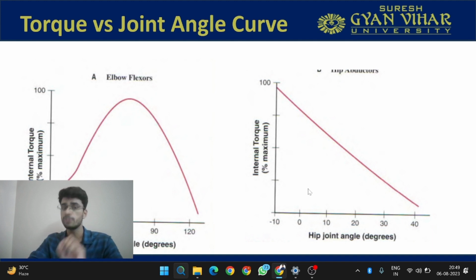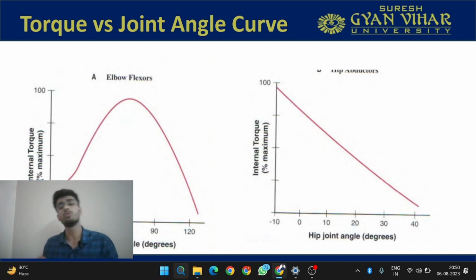Now it is important to appreciate that the maximum force in the first curve is produced at this angle, which is around between 60 to 80 degrees, and the maximum force in this graph is produced at 0 degrees, or minus 10 degrees, which means that muscles have different force producing capacity at different angles.